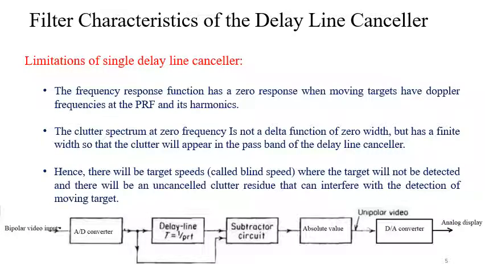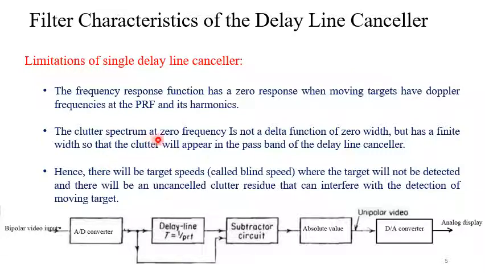Now we have the limitations. The frequency response function has a zero response when moving targets have Doppler frequencies at the PRF and its harmonics, because in the |H(f)| plot we have seen that at each interval of 1/T, that means at 1/T, 2/T, 3/T, etc., we have a minimum of 0. So for a moving target whose Doppler frequency is exactly equal to the PRF or its harmonic, that means either it is 1/T or 2/T, etc., then the response would be 0.